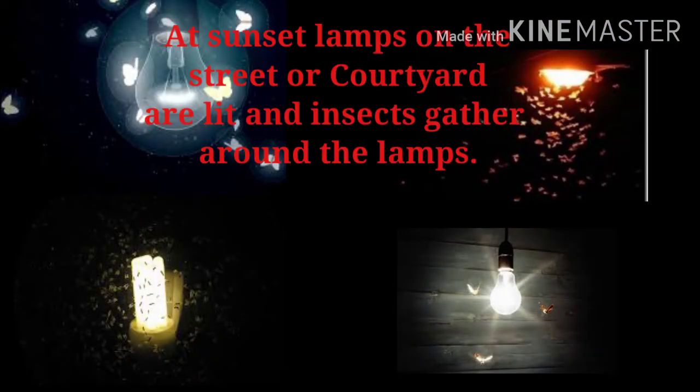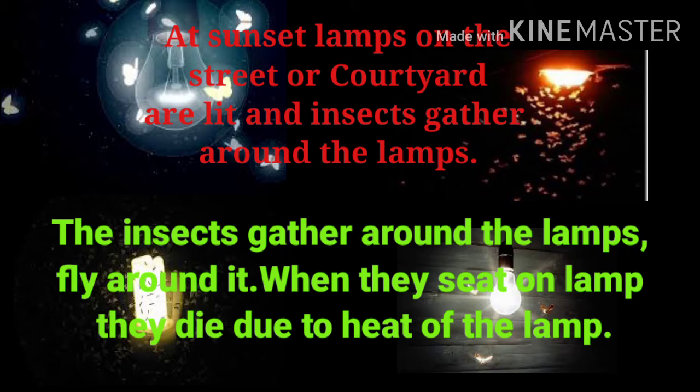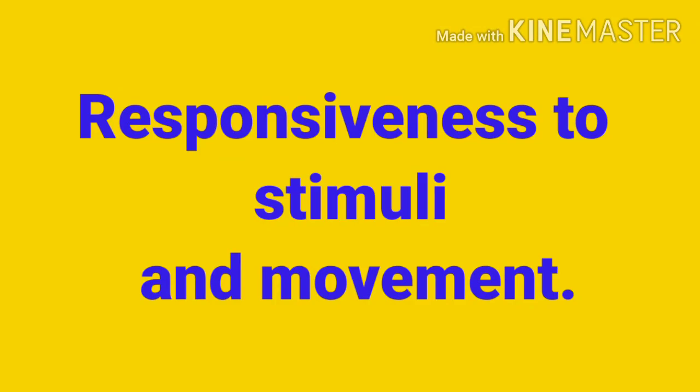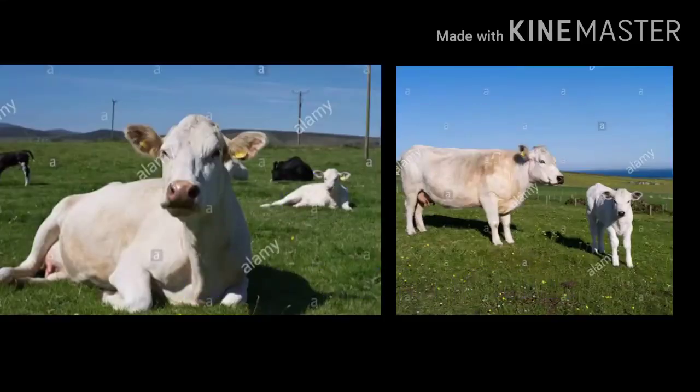At sunset, lamps on the street or courtyard are lit and insects gather around the lamps. The insects fly around it. When they sit on the lamp, they die due to the heat of the lamp. Responsiveness to stimuli and movement. Living things act in various ways when responding to a stimulus.